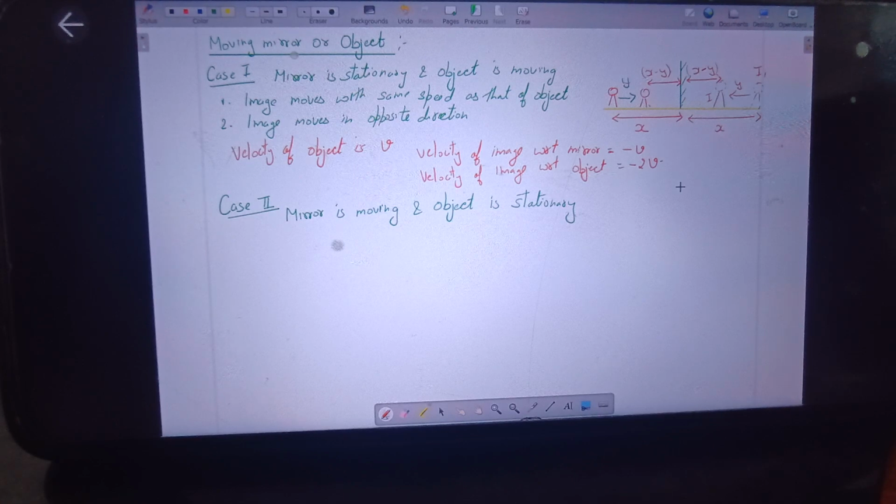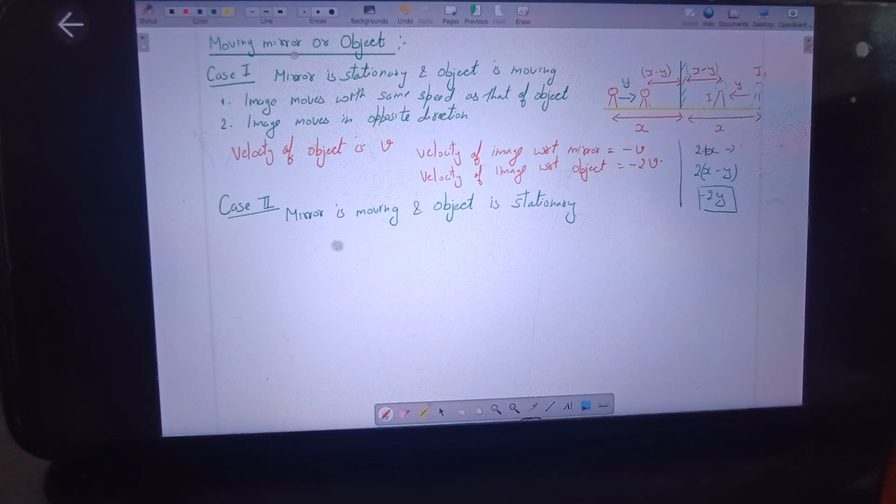We can either do it by the relative method or I'll explain it like this: the initial distance between the object and the image was 2x. Now when the object has moved towards the mirror by a distance of y, what is the distance between the object and the image? It is 2x minus 2y. So the distance covered by the image with respect to the object is 2y.